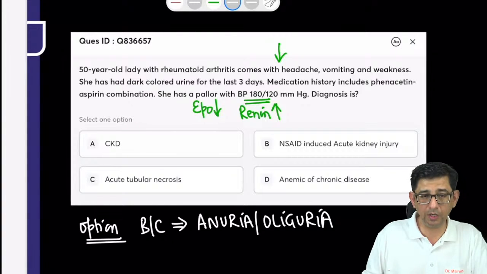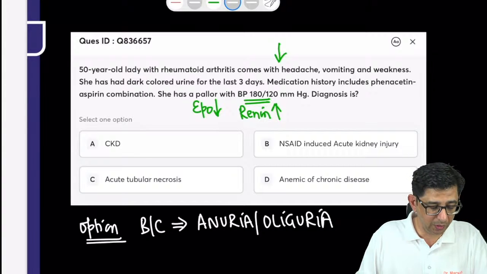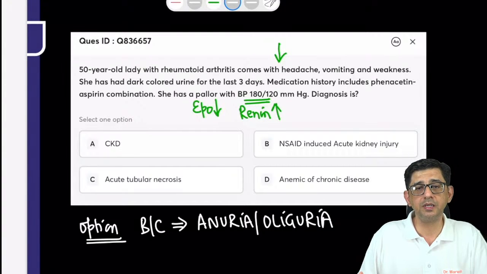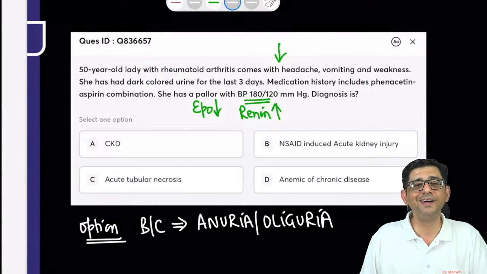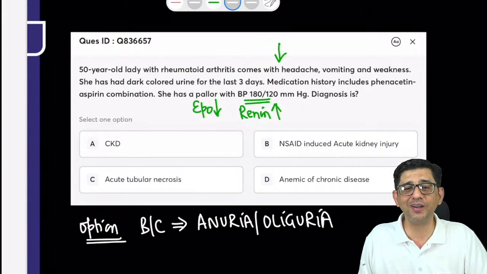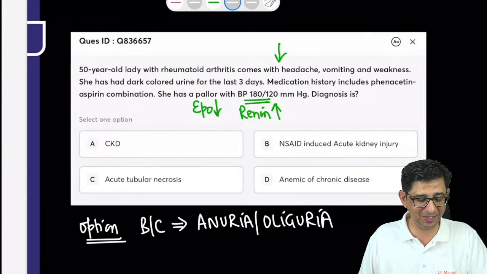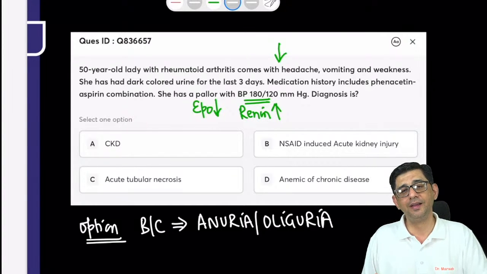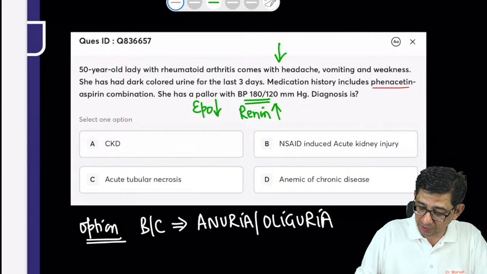That is, this QBank is all about that we want you to think with a rationale. Guys, NSAID induced acute kidney injury will cause anuria or oliguria, will cause a progressive rise of serum creatinine. There is no mention of the same. Anemia of chronic disease, that is not a diagnosis. That is just describing the type of anemia. The question is not saying what is the type of anemia. Why is the person taking, I highlighted this, phenacetin?